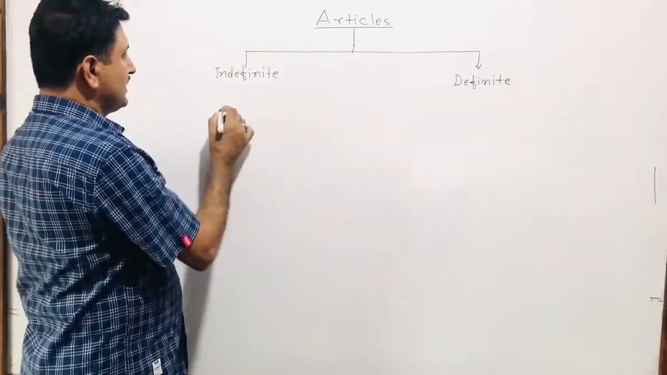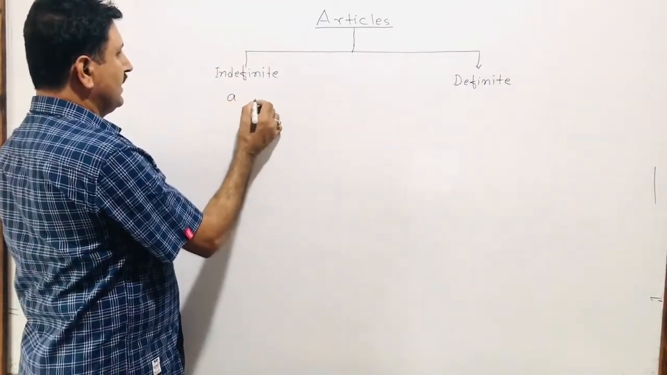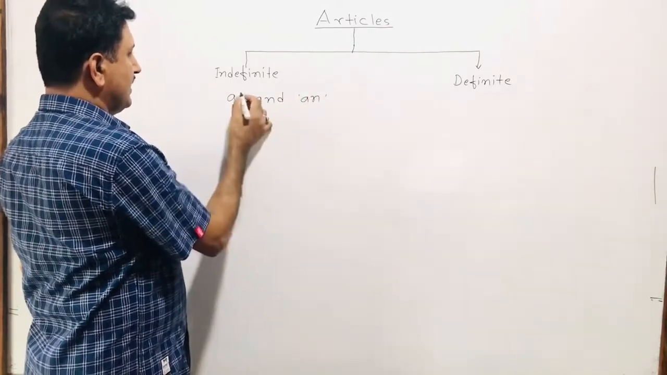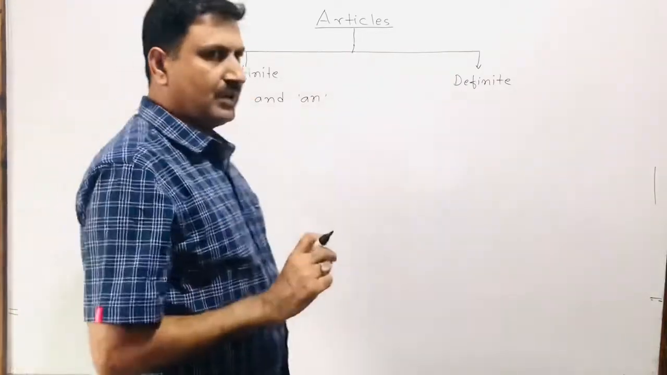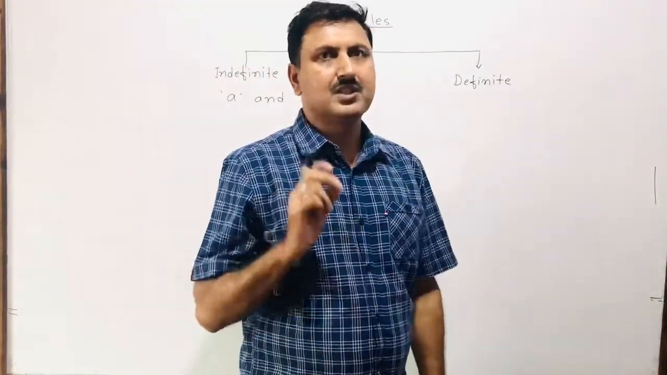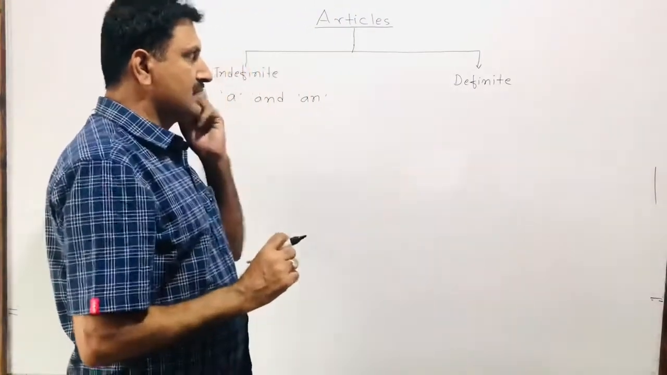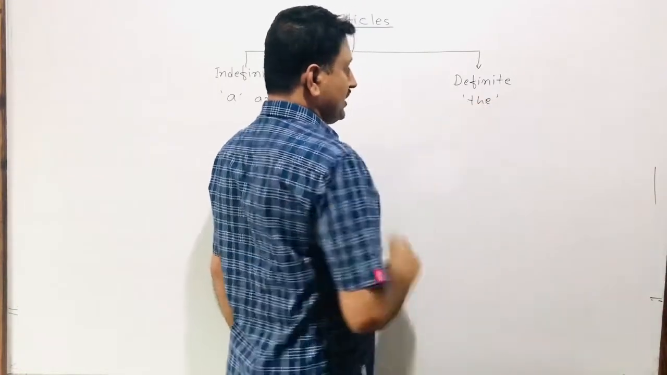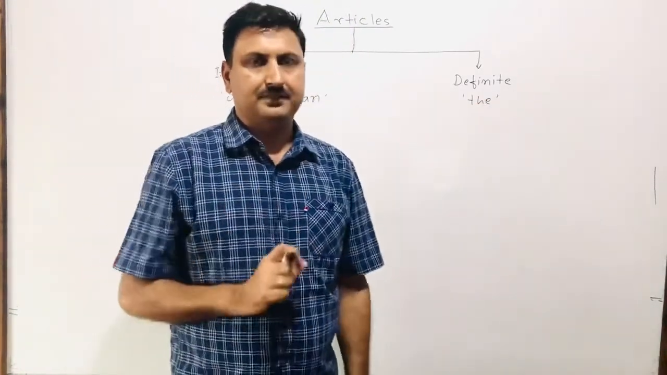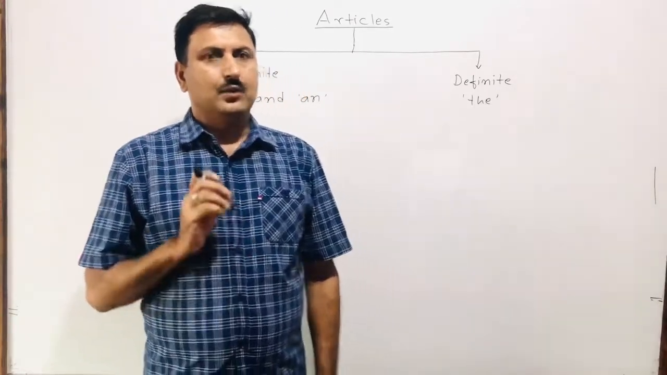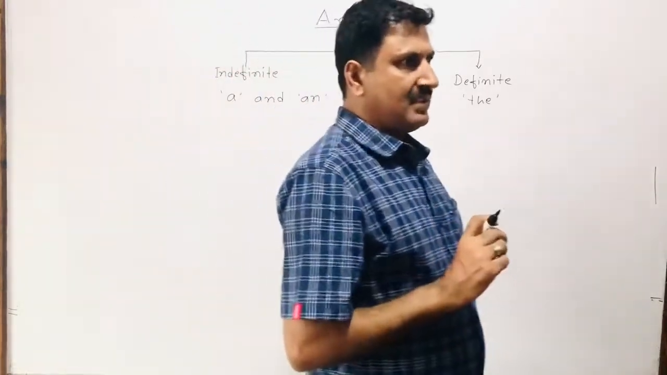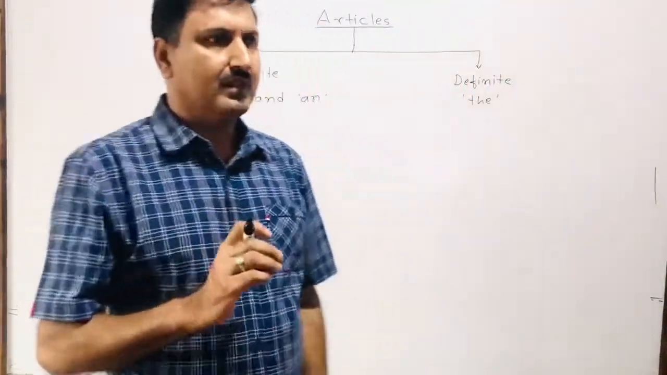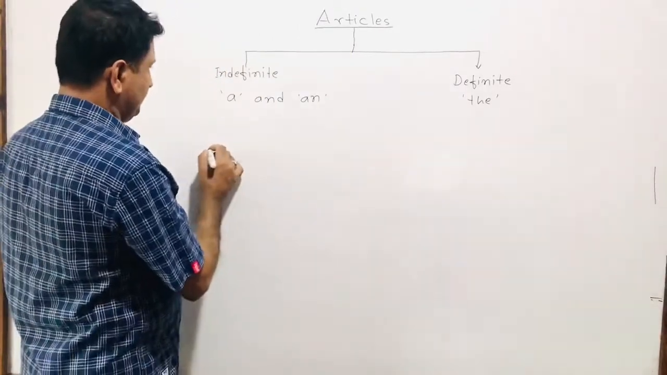So indefinite articles are a and an. These articles do not show any particular person or any particular thing, whereas the article "the" shows the particular person. Now, before we start the detailed study of articles, we must have the knowledge of sound.